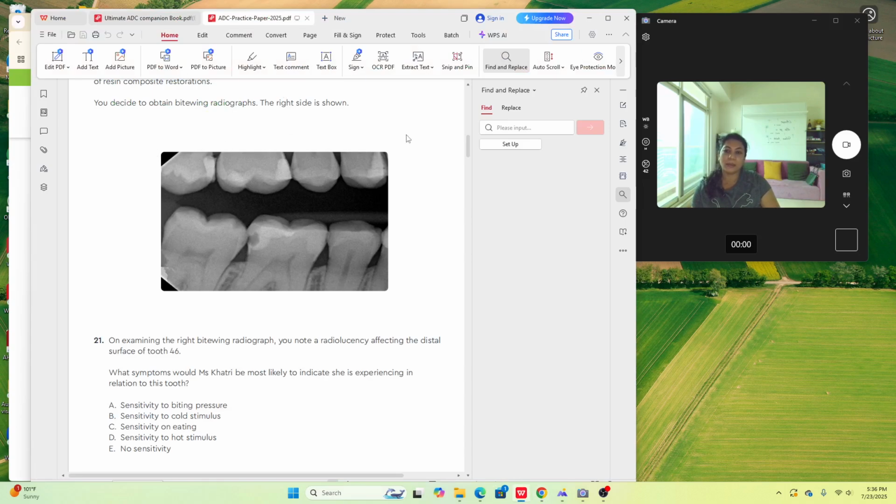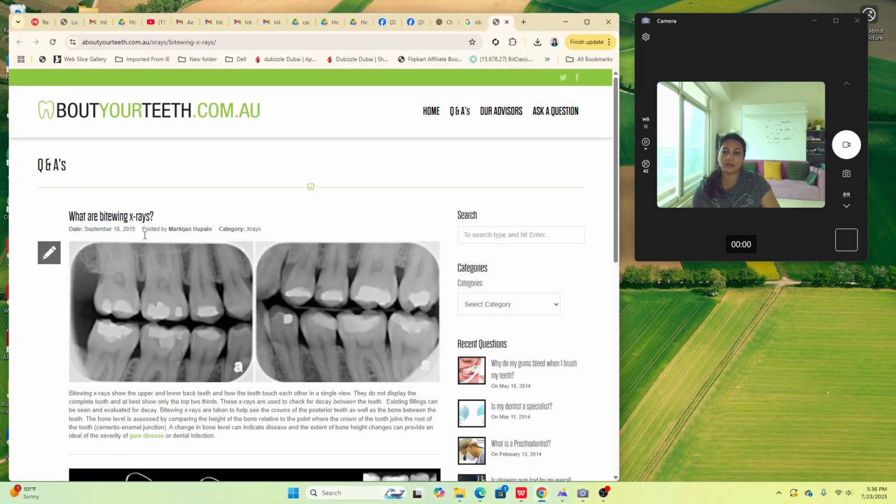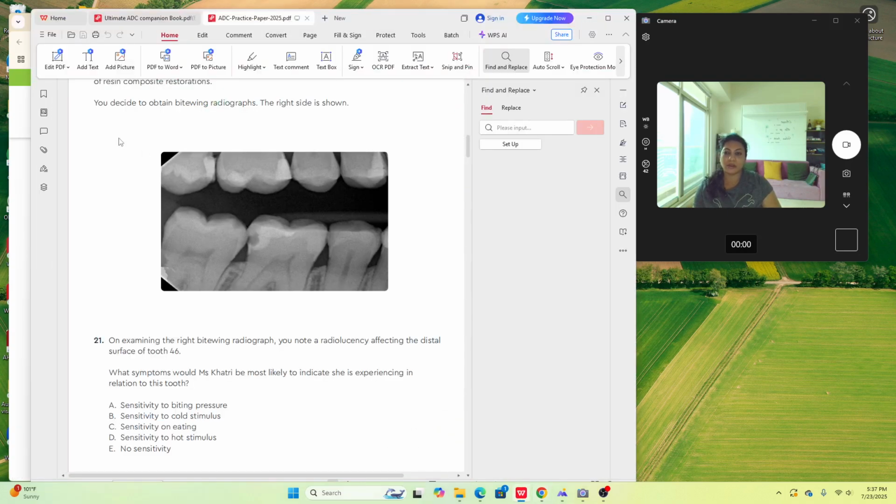Now if you compare this x-ray to that, you will see there is a big gap between the upper and the lower teeth. Not even the full crown structure of the upper teeth is exposed. If we go back to the previous bite wings, almost 3/4 of the tooth is visible except the apices of the teeth. But the entire crown is visible, half of the root is visible. But in our given question radiograph, that is not there. So that is one error. Having a cone cut is the second error.